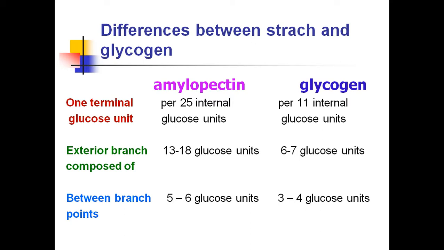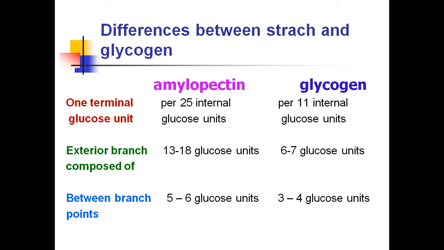So here in this slide I have shown the difference between the starch and glycogen. Amylopectin is nothing but starch. So think of amylopectin as starch, and this is glycogen. If you see the difference, there are 25 internal glucose units per turn in amylopectin. But in the case of glycogen, there are only 11 glucose molecules per turn. And about 13 to 18 glucose units form the exterior branch.